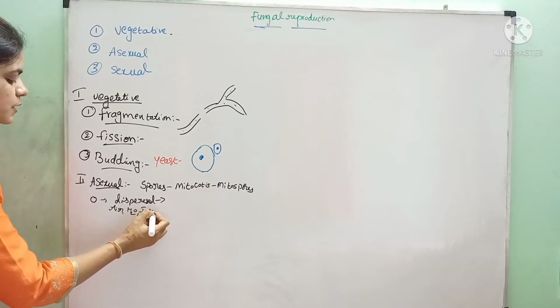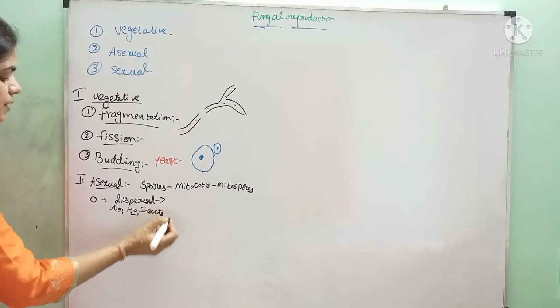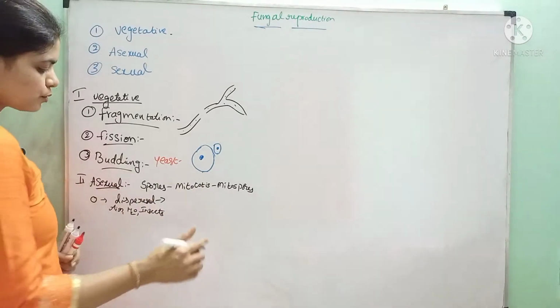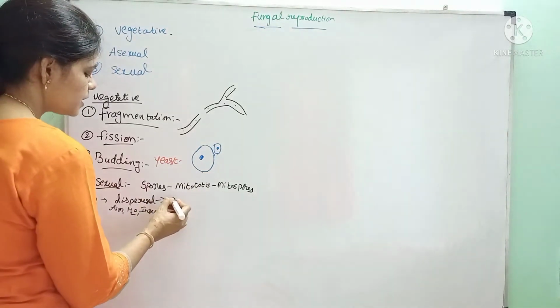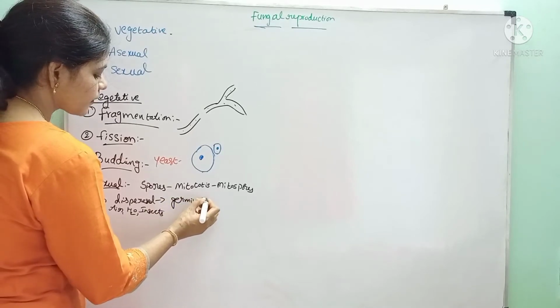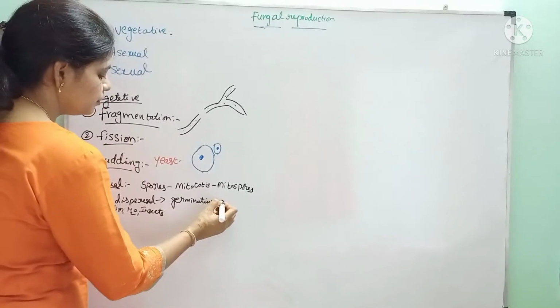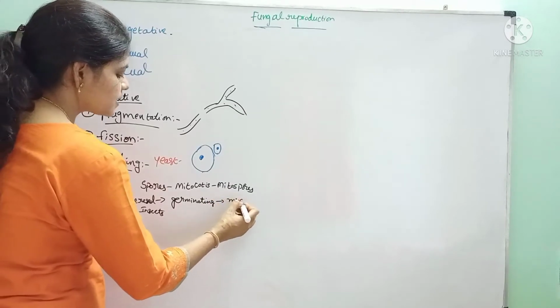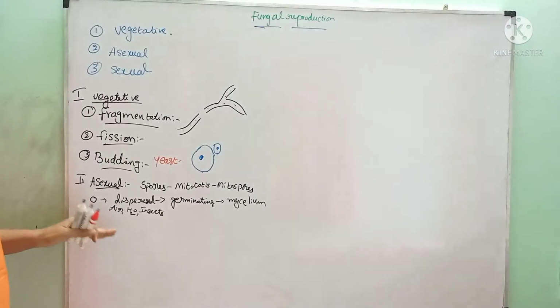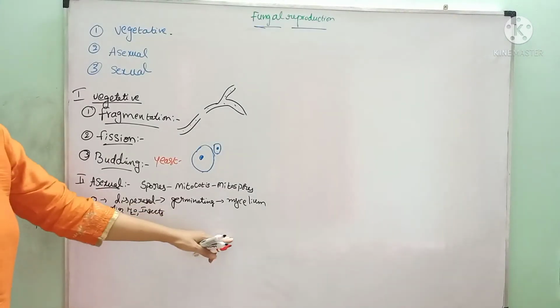There are so many agents for the dispersal of these spores. After dispersal, they fall on some suitable substratum, start germinating and develop into mycelium on the substratum. Like this, in asexual reproduction, spores germinate into mycelium.